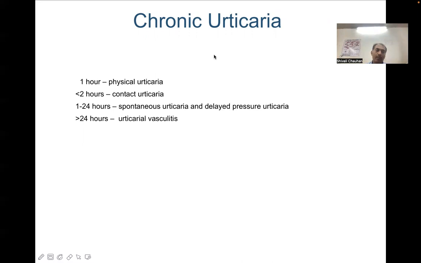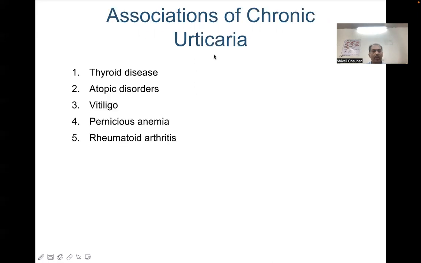If it lasts for 1 hour, it's physical urticaria. For less than 2 hours, contact urticaria. 1 to 24 hours, spontaneous urticaria and delayed pressure urticaria. And if an urticarial lesion lasts for more than 24 hours, a possibility of urticarial vasculitis should be considered.